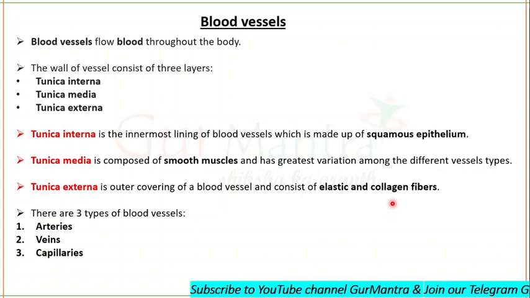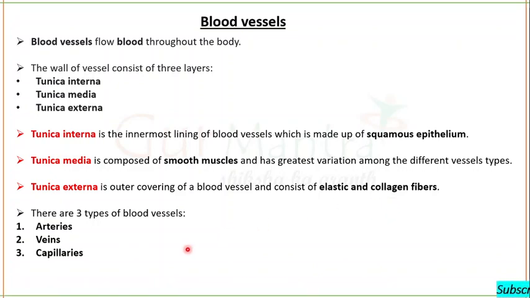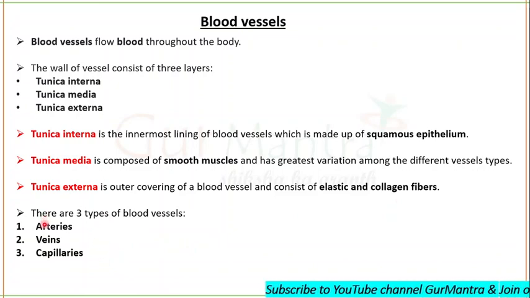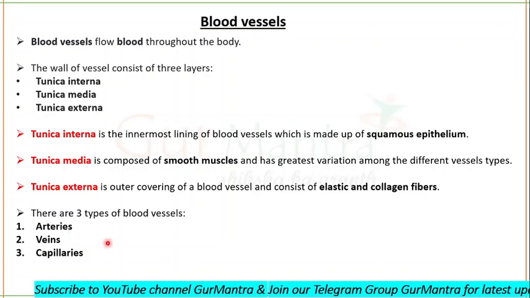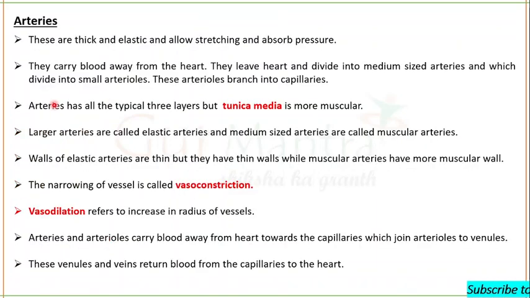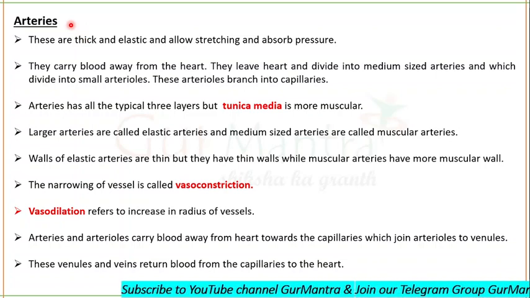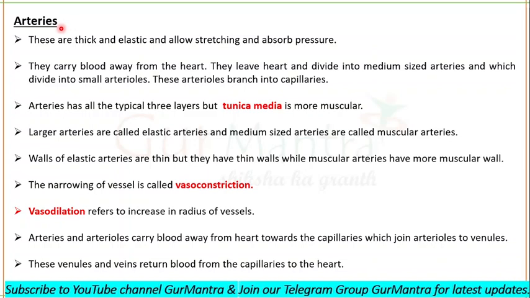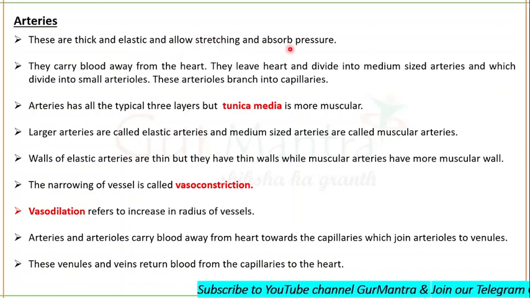There are three types of vessels: arteries, veins, and capillaries. We will start with arteries, then veins, and then capillaries. So what are arteries actually? Arteries are thick compared to veins and capillaries. They are thick and more elastic. They are elastic, that's why they allow stretching and can absorb pressure.